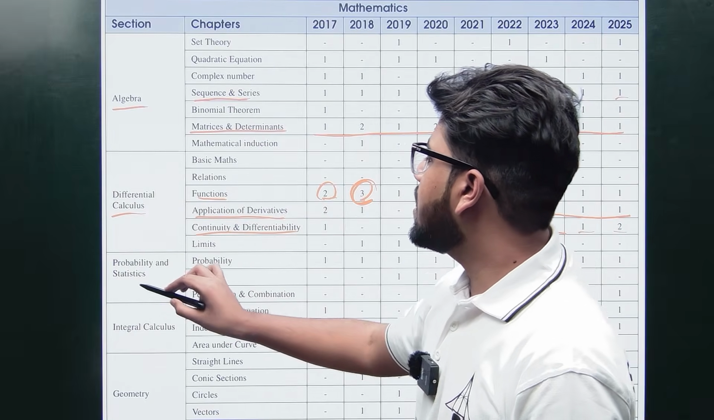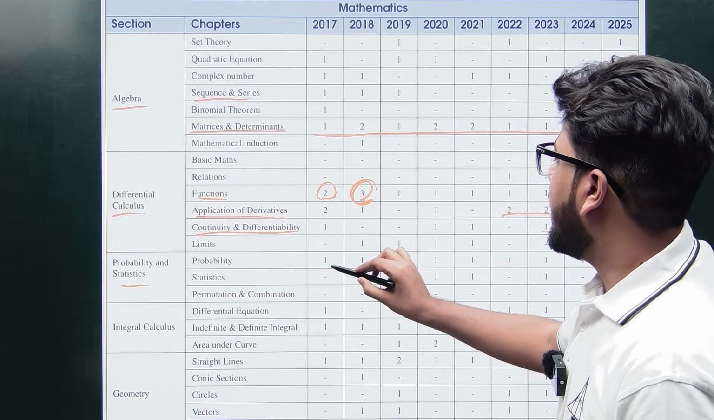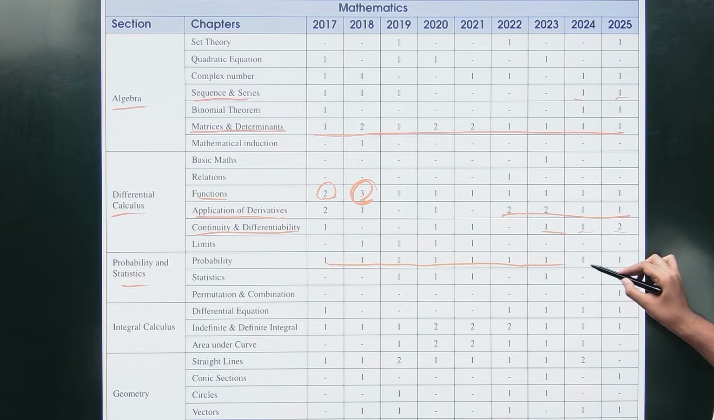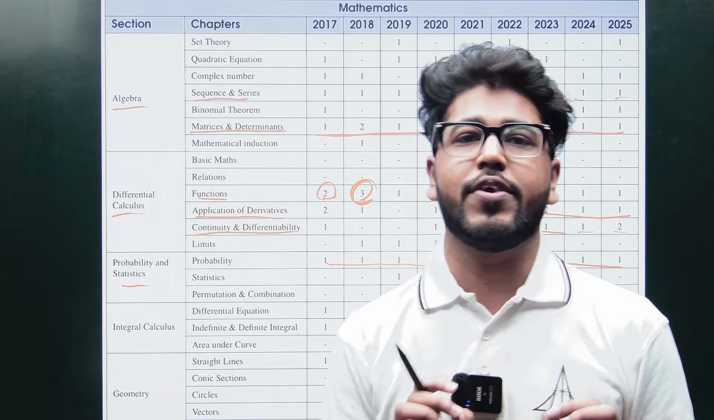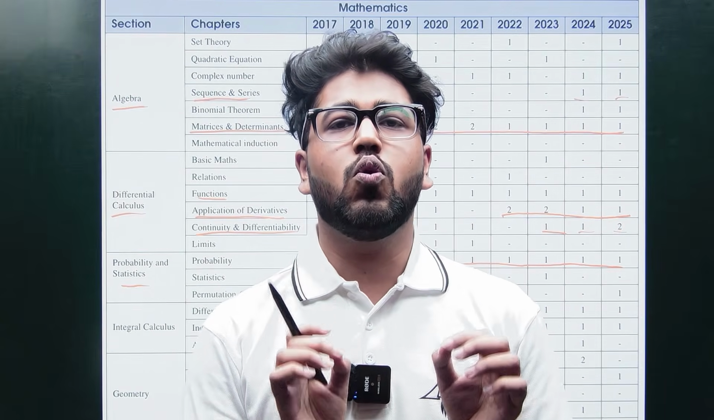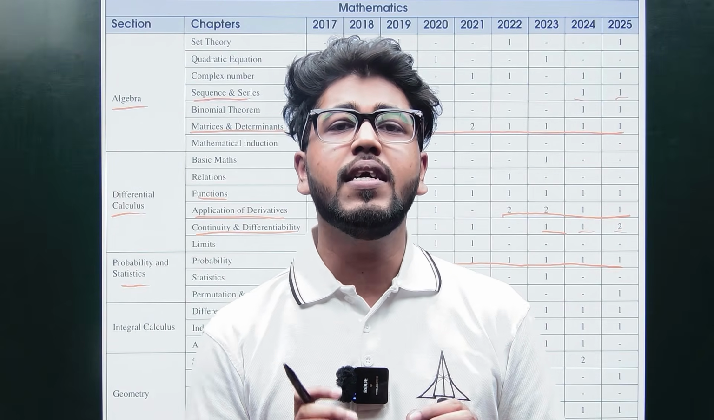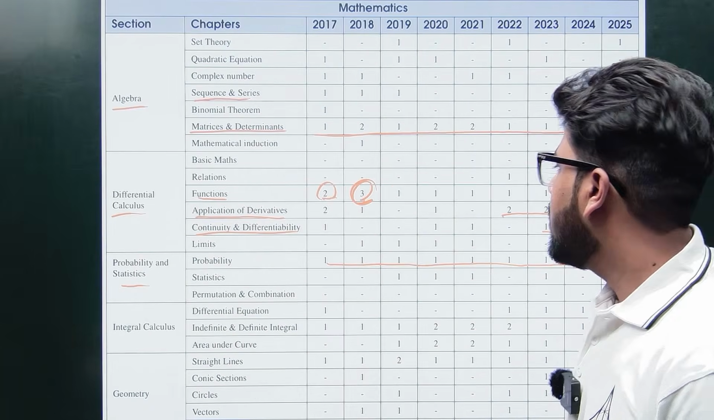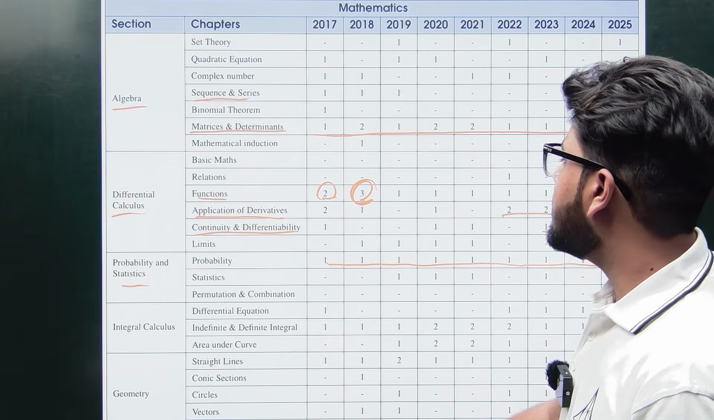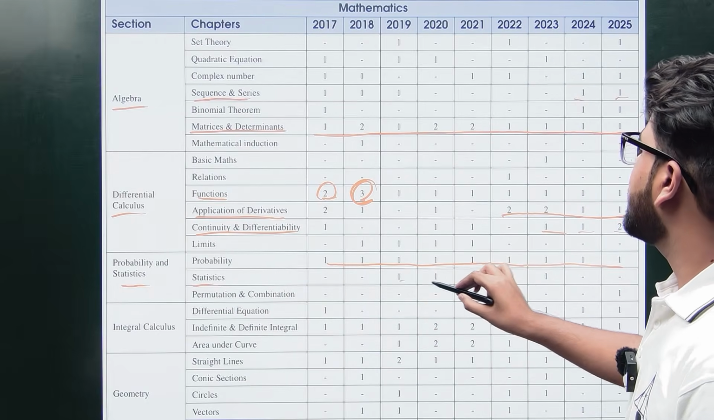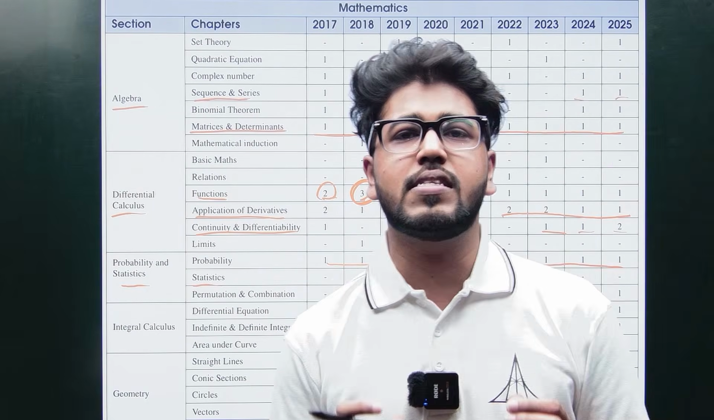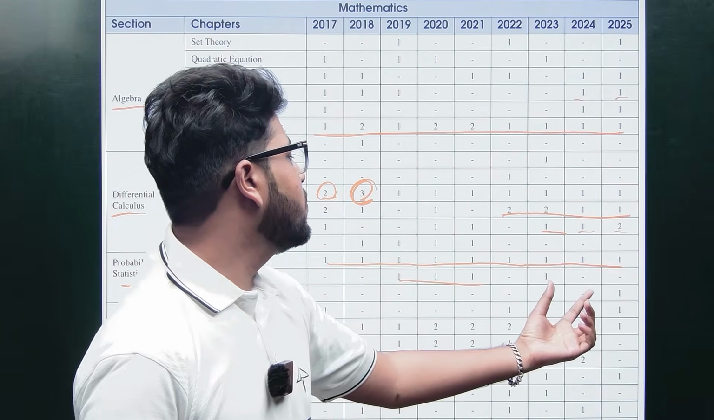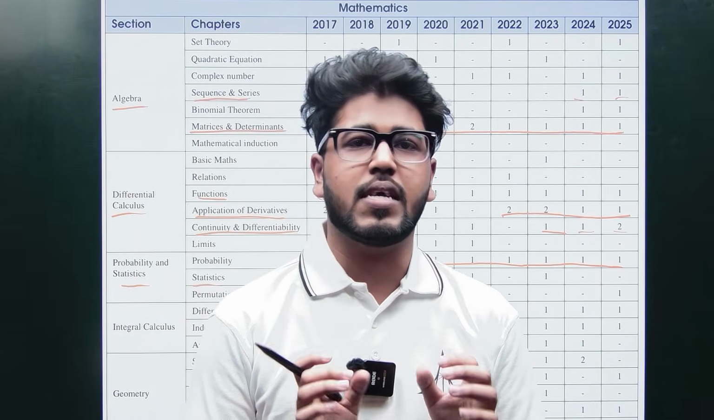Then next comes probability and stats. Can you see the consistency here? Every year they are asking 1 question from probability, and 1 question from probability improves your chances of cracking the exam, right? Then next comes stats. In between they have asked questions from stats, and in recent trends stats questions are seen less, but you cannot skip this as well.